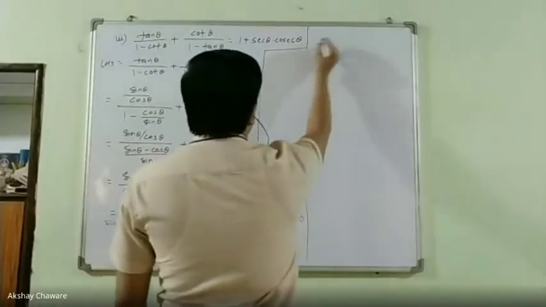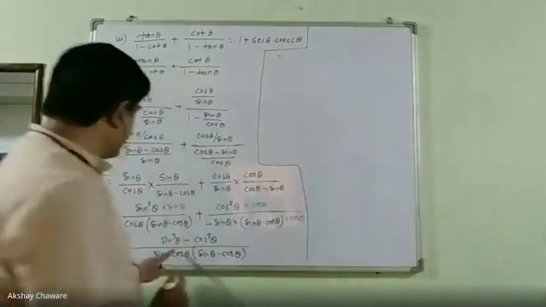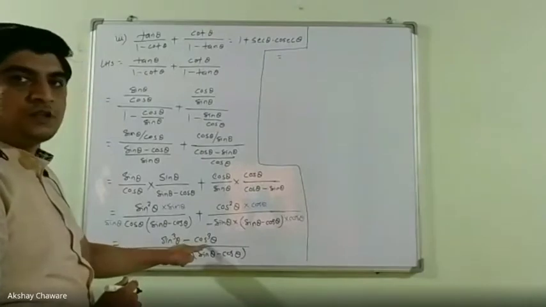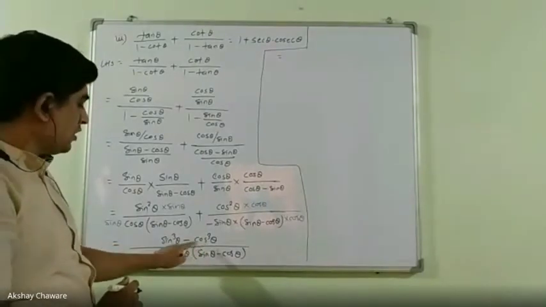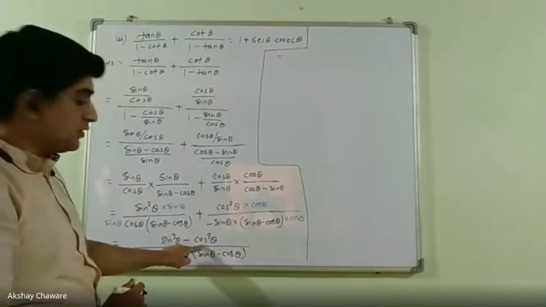Next, this sin cube theta minus cos cube theta is in the form of a cube minus b cube. What is the identity for a cube minus b cube?